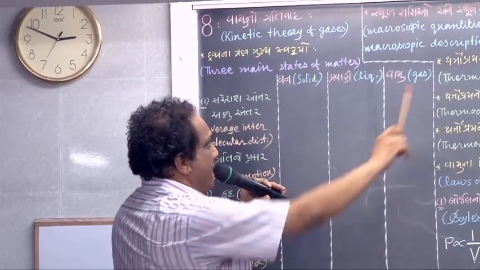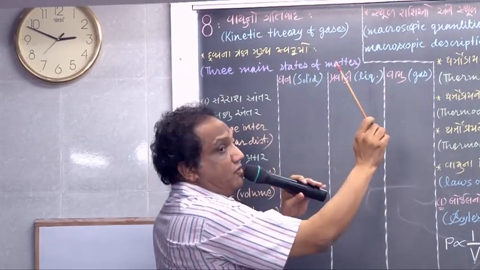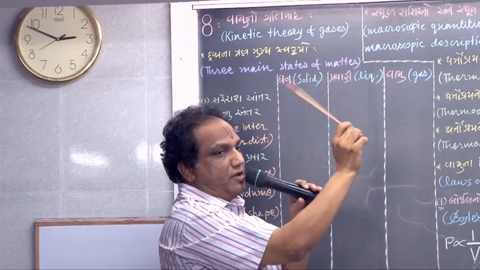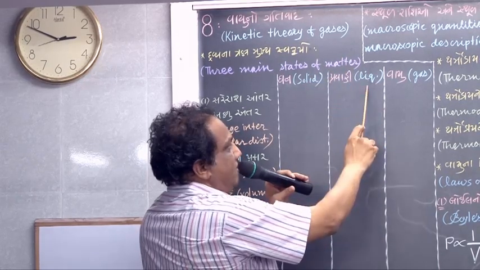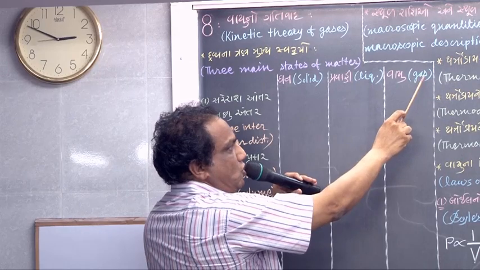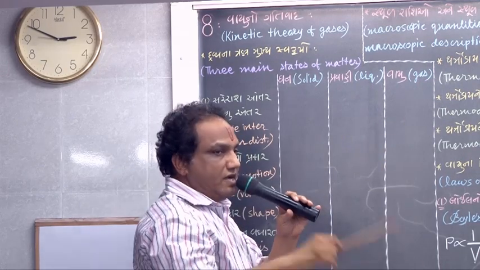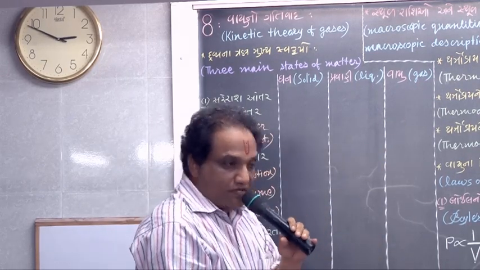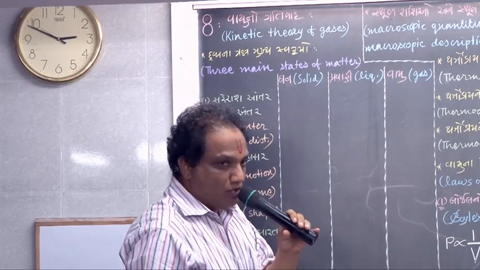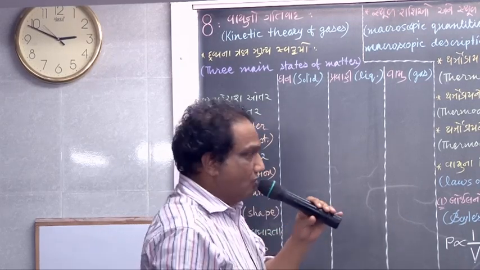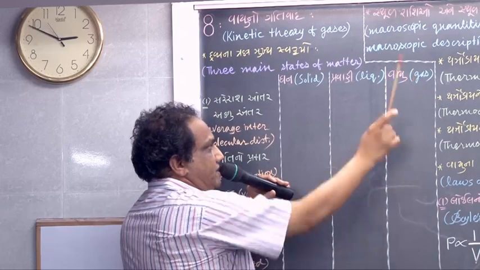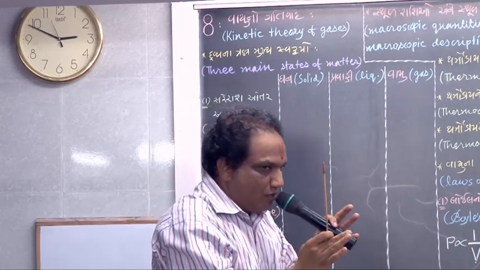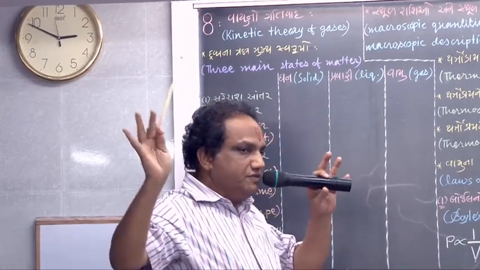Then at a point which is called the temperature of vaporization, liquid will get transformed into gaseous state. Sometimes we call that temperature the critical temperature also. Okay, we'll study about it later on. And in gaseous state, if you increase the temperature, intermolecular distance will increase further.